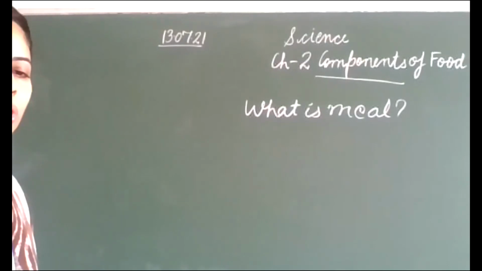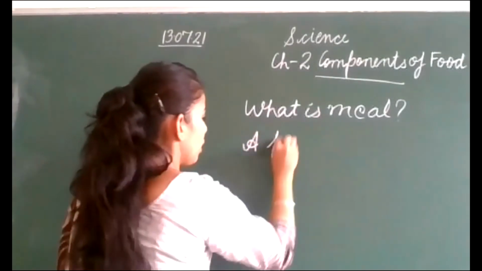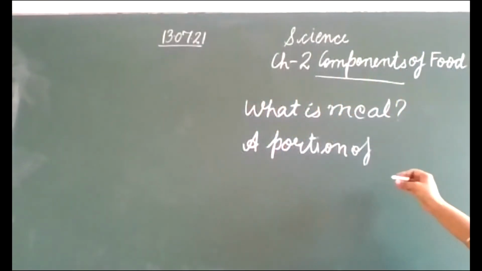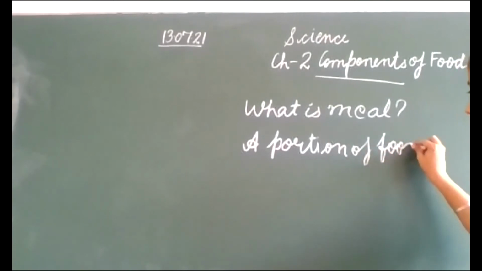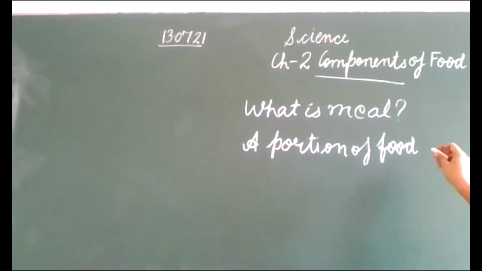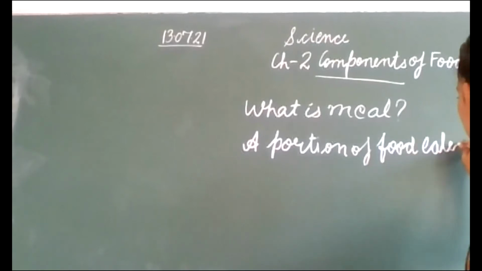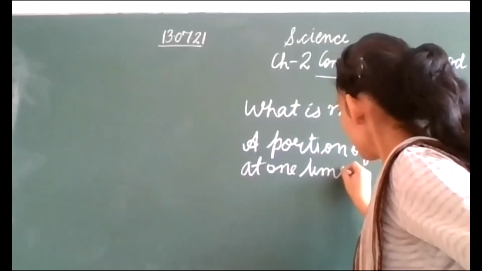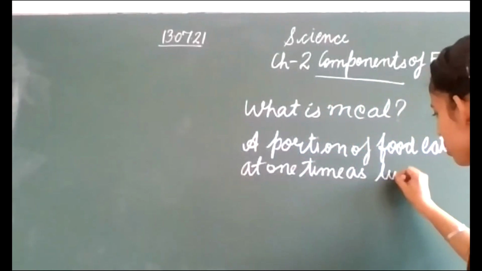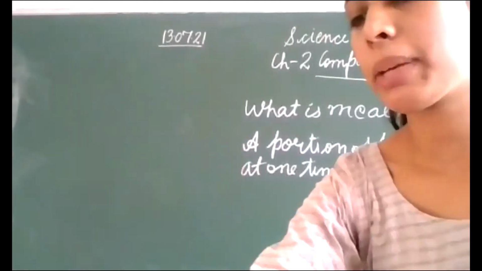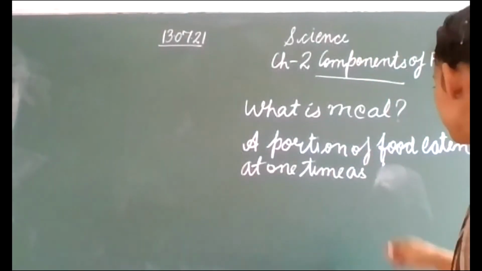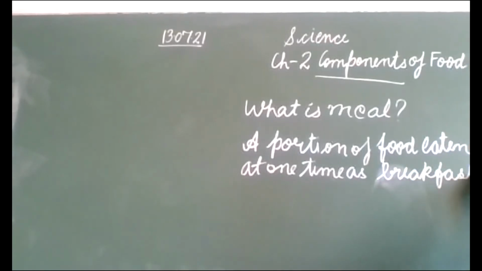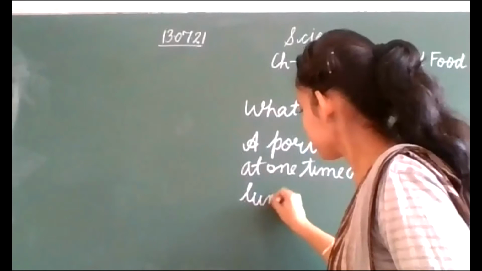So it is a portion of food eaten at one time as breakfast, lunch, or dinner.